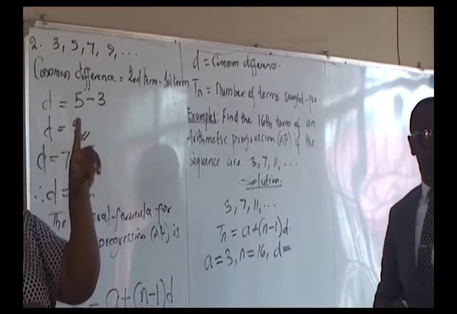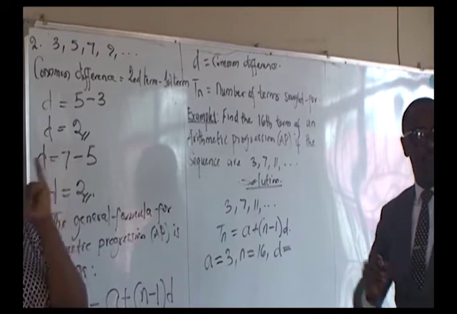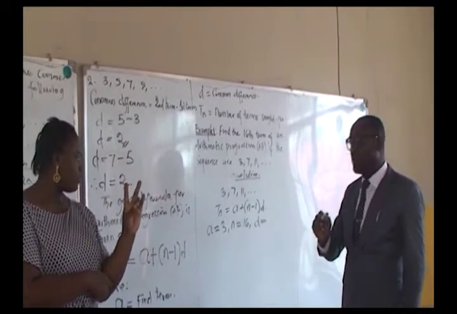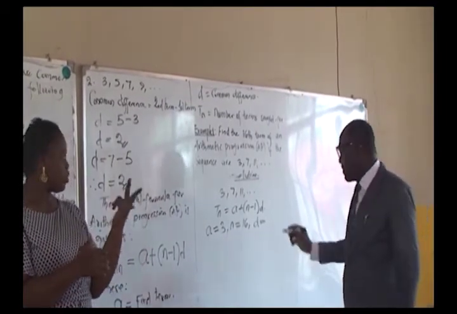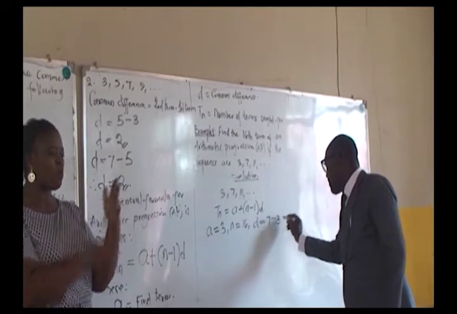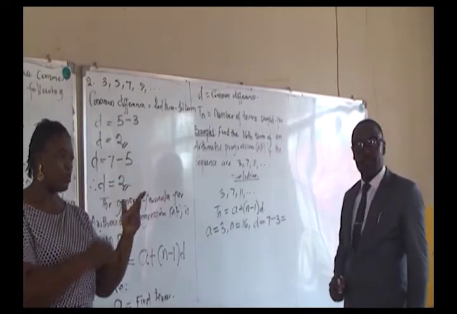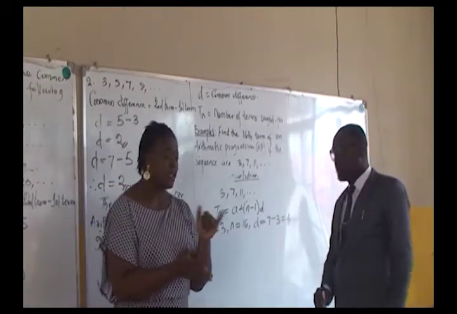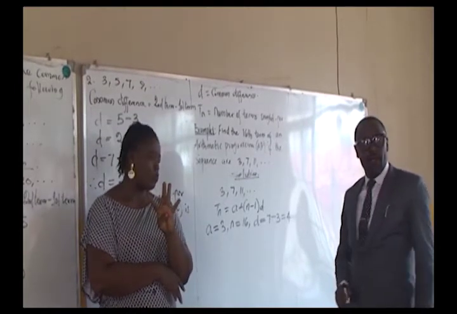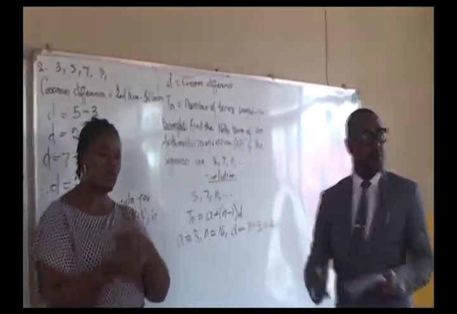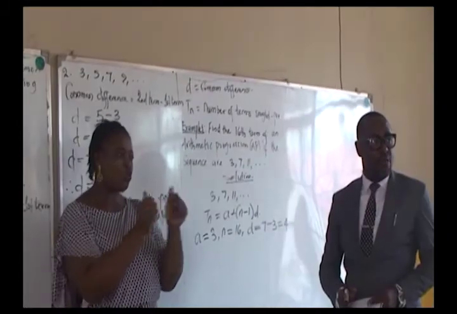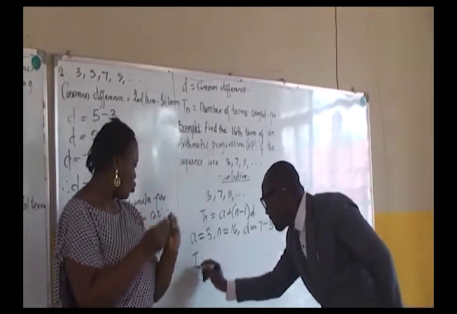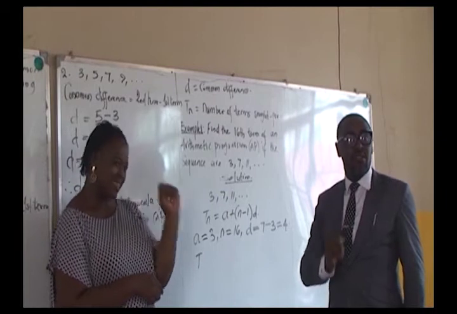The first term is 3, the second term is 7, the third term is 11. So the second term, 7, minus the first term, 3. 7 minus 3 will give us 4. We have 4. We'll substitute these values into the formula above, and then we'll be able to establish the 16th term of this sequence. Wherever we see our n, we put 16.